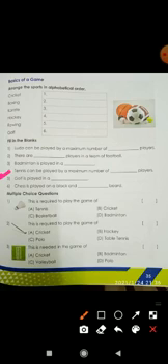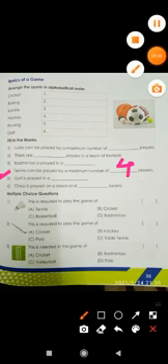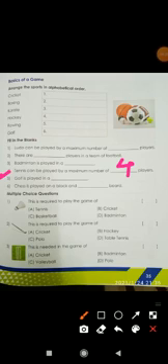Tennis. Tennis can be played by a maximum number of dash players. It is just similar to Ludo. It is also played by the maximum number of 4 players. How many players? 4 players. Okay, kids. What about the next question? Fifth one.